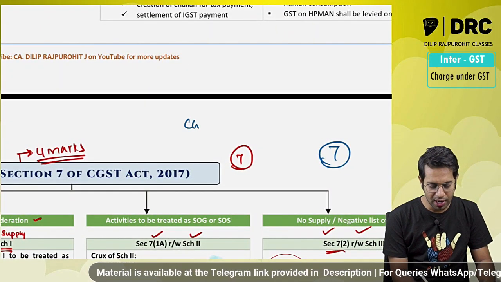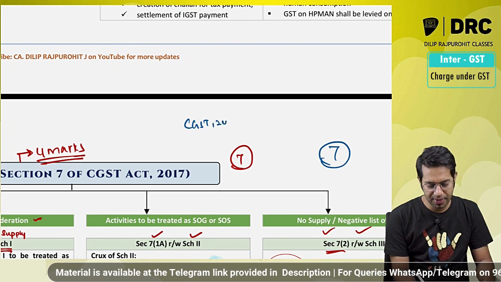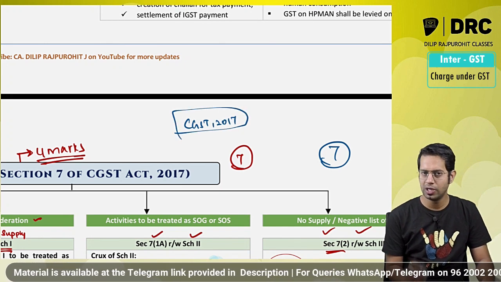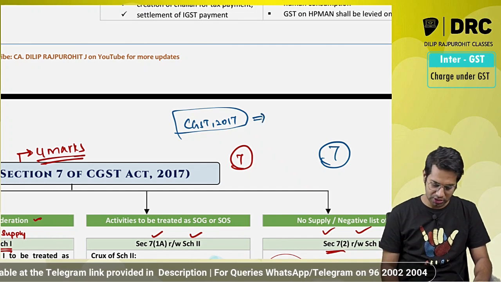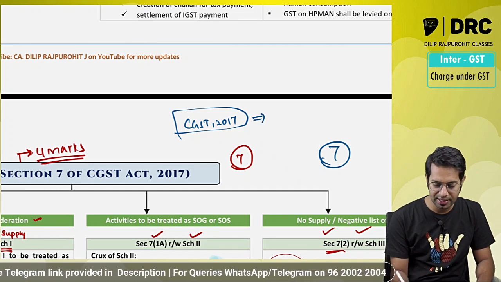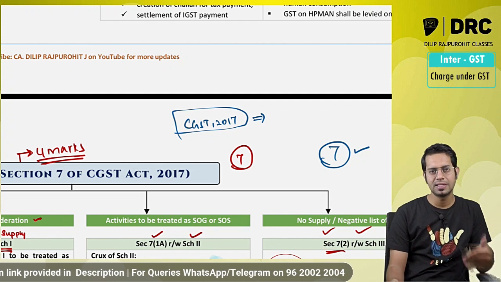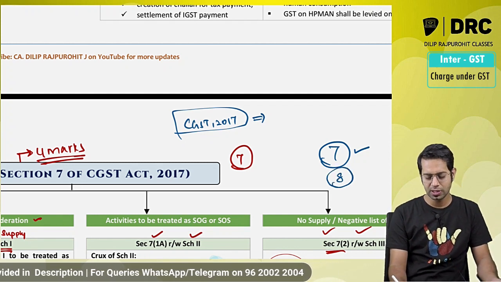Please note, for your examination majorly the CGST Act is applicable. Only the CGST Act is applicable, so the CGST Act only you have to study. We had started our discussion with section 7, that is supply under GST. Then we also discussed section 8.